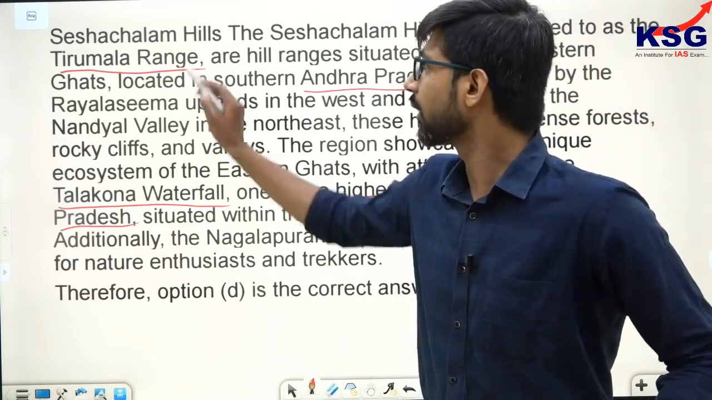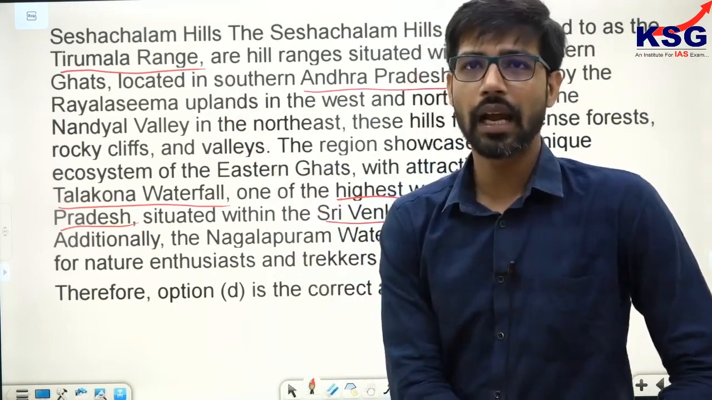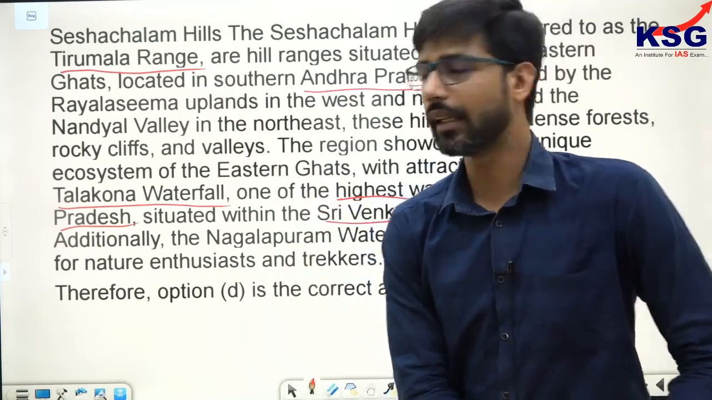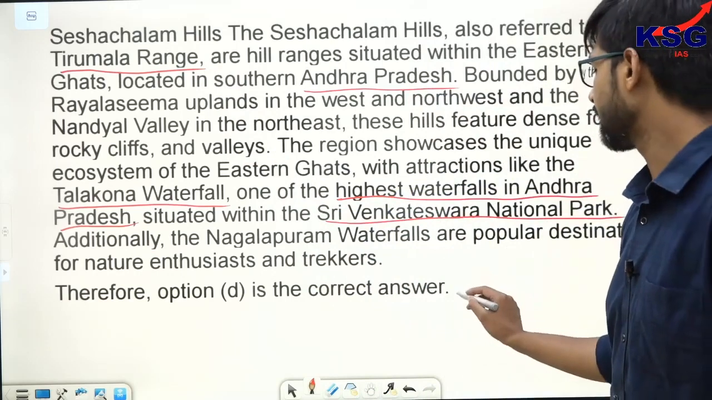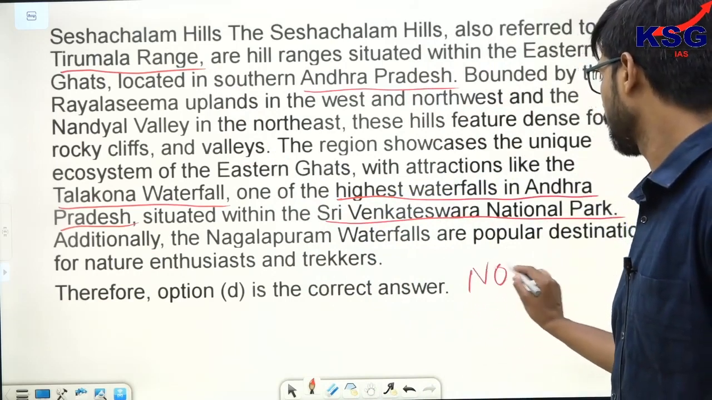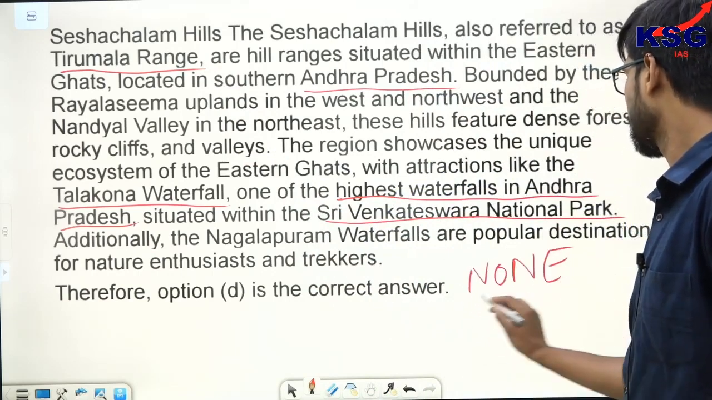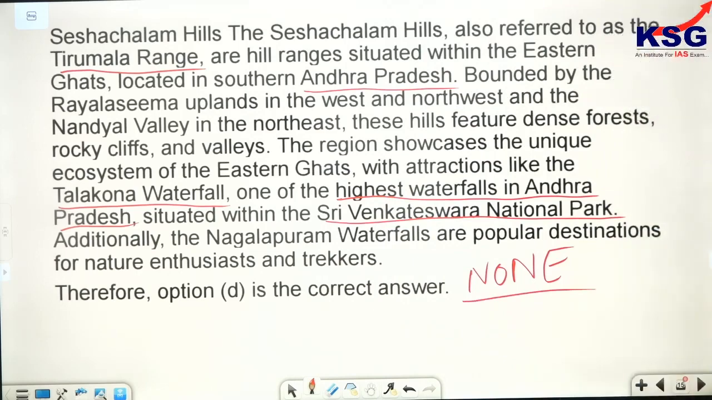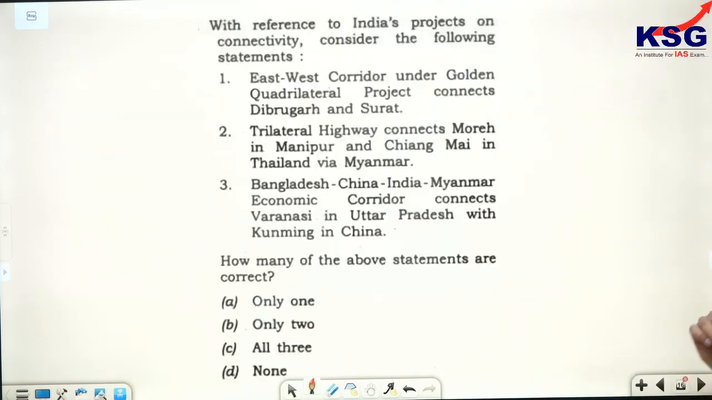That is why the Seshachalam Hills are located in Andhra Pradesh, and the third statement also is wrong. Therefore, option D is the correct answer, that is none. None of those statements is correct. I hope this sums up the ninth question. Last question for the day.